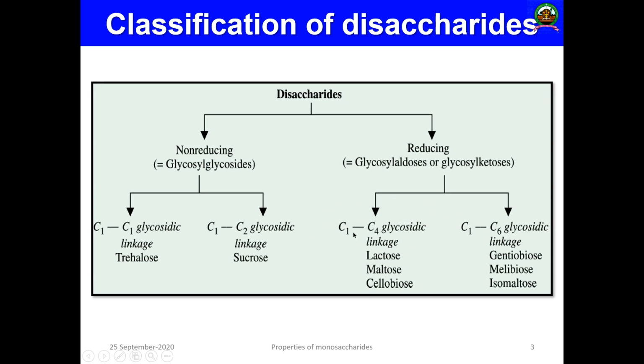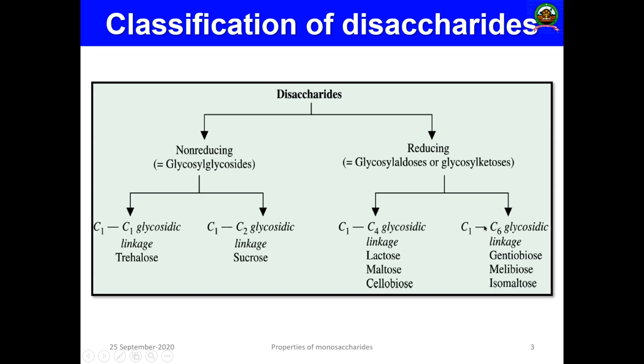Here the hydroxyl group attached to the C1 carbon atom of the monosaccharide interacts with the hydroxyl group present on the fourth carbon atom of the second monosaccharide residue, and there will be the formation of a glycosidic linkage. In all those molecules the glycosidic linkages are found like this.